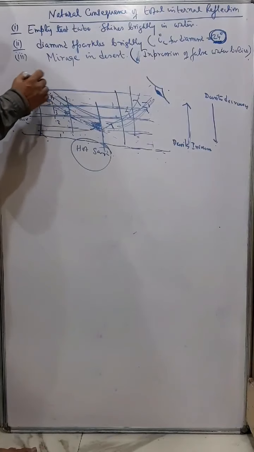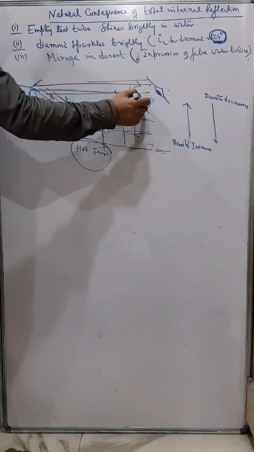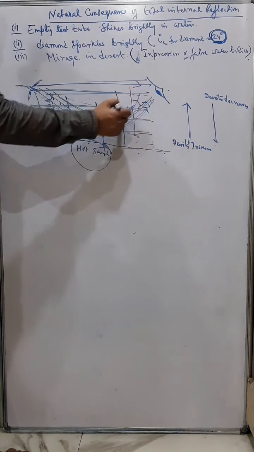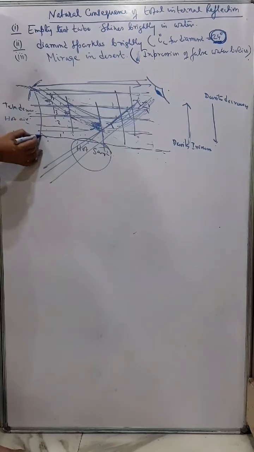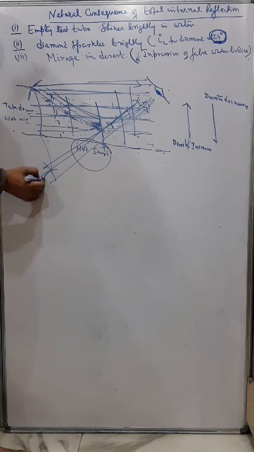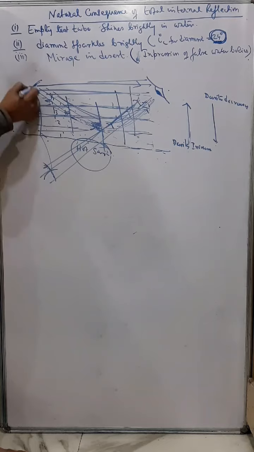And if a person observes from here, the eye always traces a straight line path. So the person can see this object also, because many rays of light are going straight in this way, and the person can see another object, meaning the image, at this position. Therefore a person sees an inverted image of this tree.